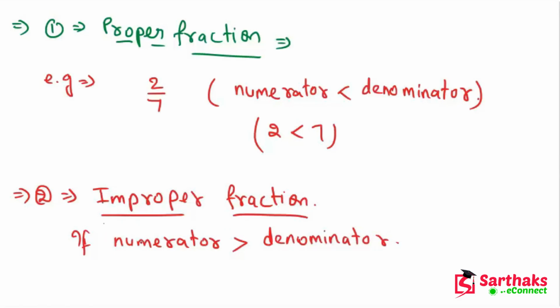Yeah, these types of fractions are improper fractions. For example, 7 upon 2 is an improper fraction. In this, 7 is always greater than 2. So this is the improper fraction. My dear friends, I hope you understand these things.